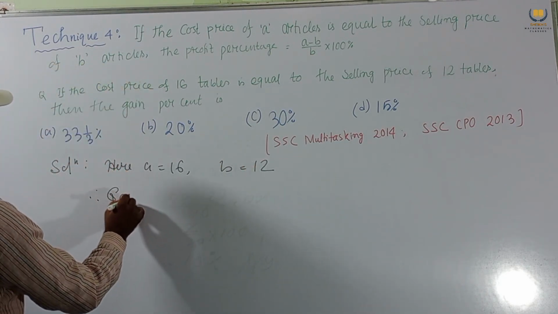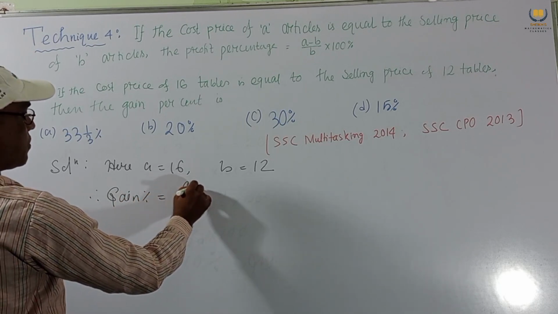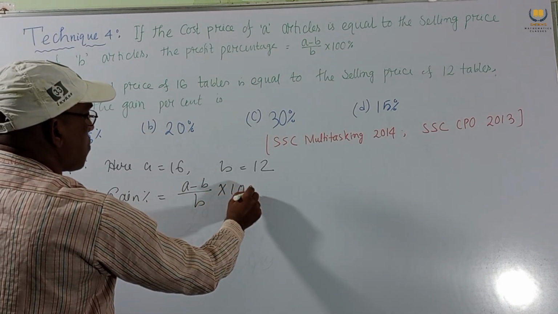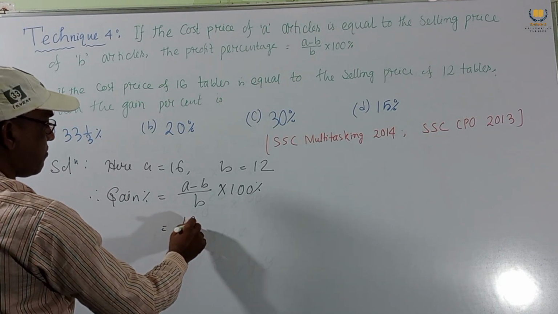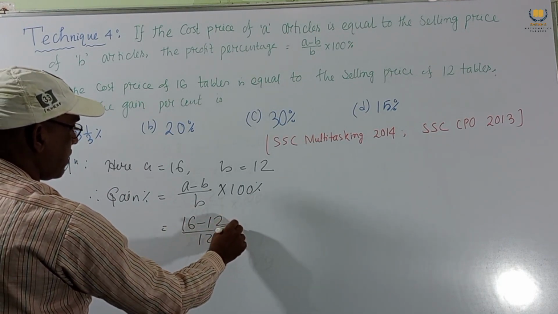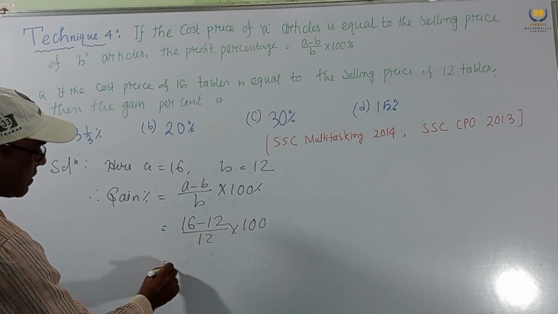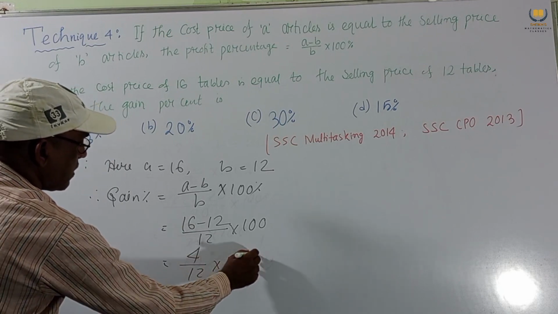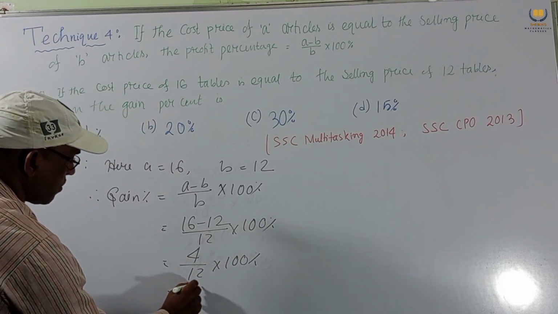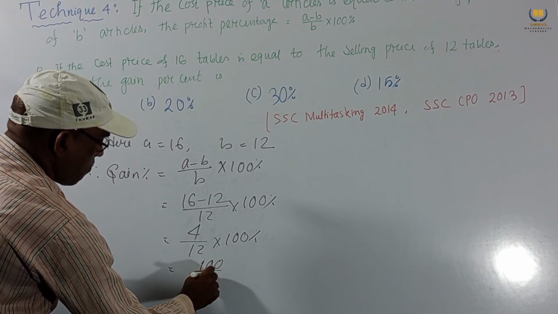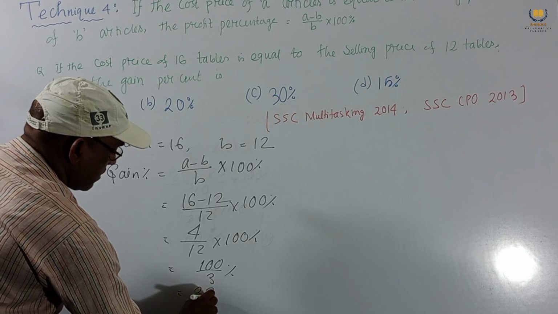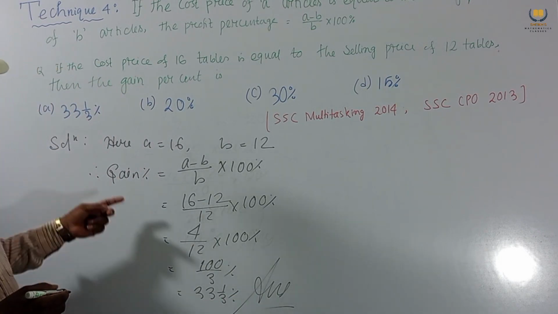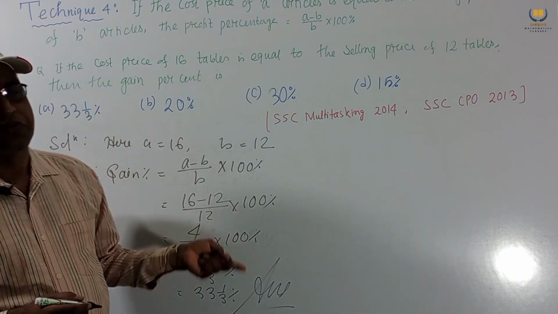Therefore gain percent equals (A minus B) by B into 100%, which is (16 minus 12) by 12 into 100%. This is 4 by 12 into 100%, which is 1 by 3, that means 100 by 3%. This is our answer, so option A is the correct answer.